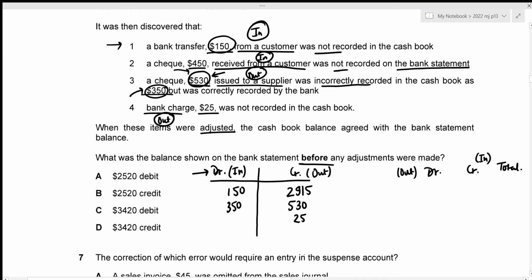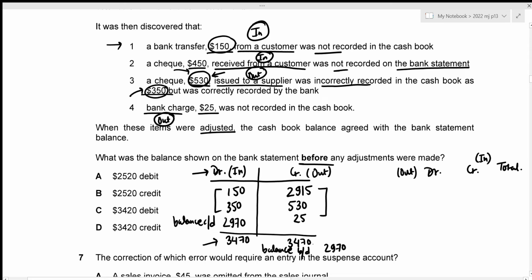So I'm just going to figure out the new balance, right? Obviously the credit side is heavier. Let's figure out the total for credit side. That's 2,915 plus 530 plus 25, which results in 3,470. And the total is to be same for the debit side as well. Now the new balance or the closing balance is just going to be our balancing figure. And in order to figure out the balancing figure, we just need to subtract these amounts from the total. So that's 3,470 minus 150 minus 350, which results in the closing balance to have the amount of 2,970. So that to the other side would be balance BD with the amount of 2,970.